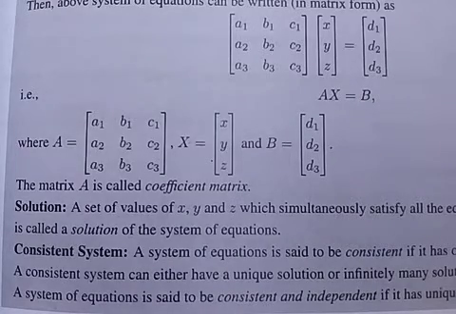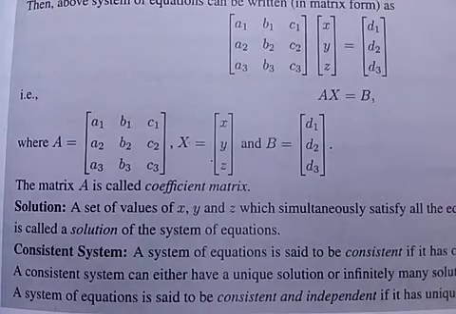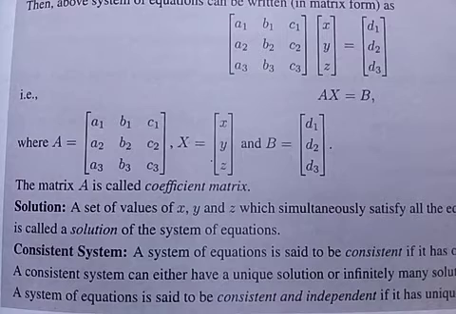Consistent system. A system of equations is said to be consistent if it has one or more solutions. A consistent system can either have a unique solution or infinitely many solutions.